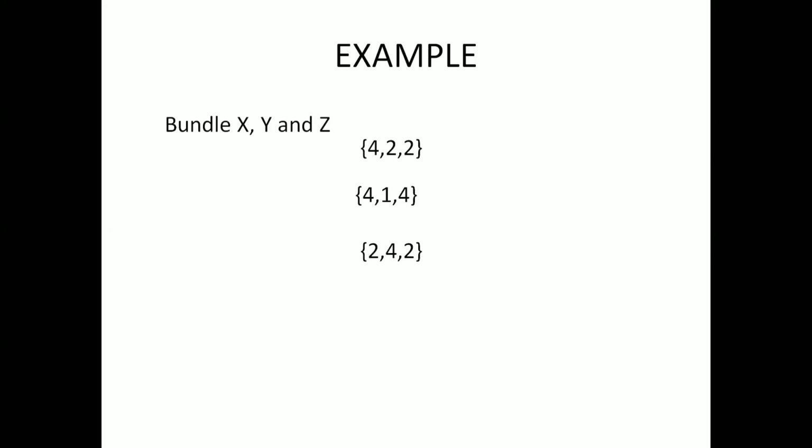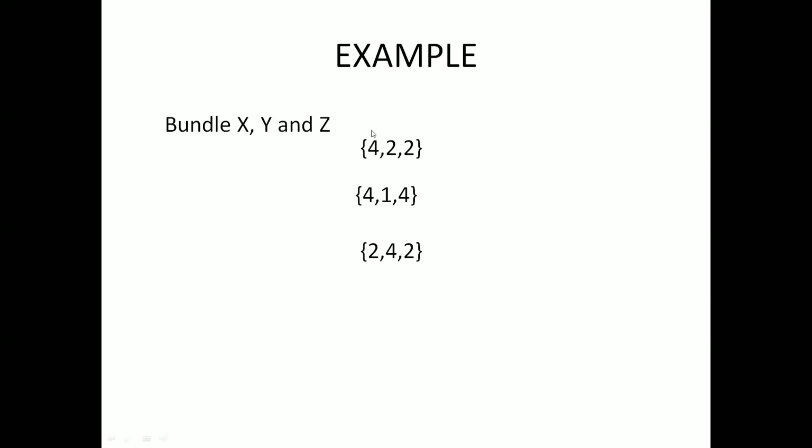Now you can see here three bundles we have, X, Y, and Z, with 4, 2, 2. It means for the X bundle they are getting 4 utility. We know that utility is subjective, but here we are defining it in the form of utils.